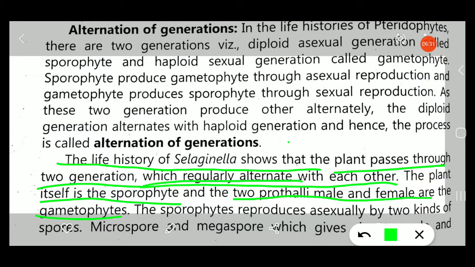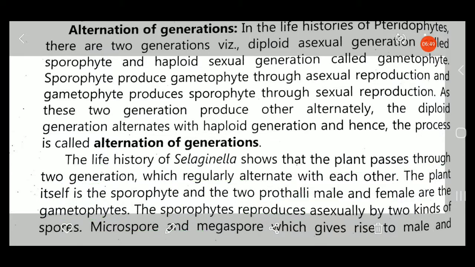this sporophyte reproduces asexually by two kinds of spores, that is microspores and megaspores. We know that when these microspores and megaspores germinate, they form the male gametophyte and female gametophyte.